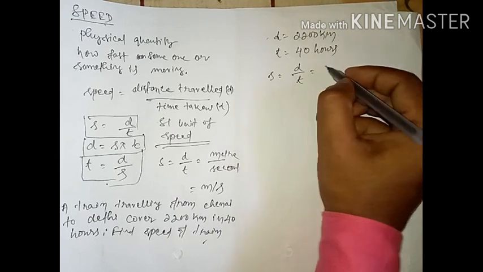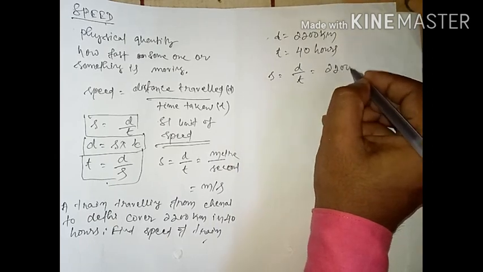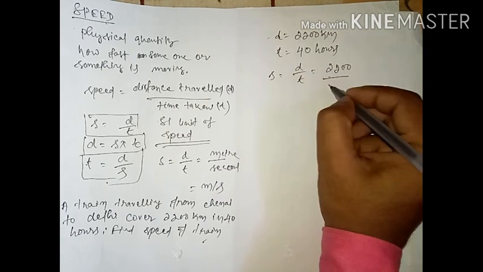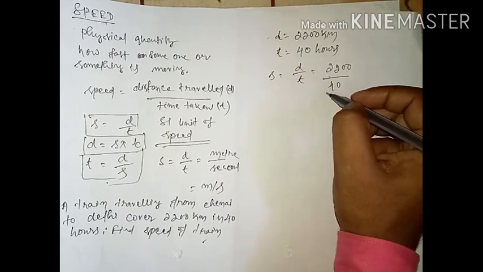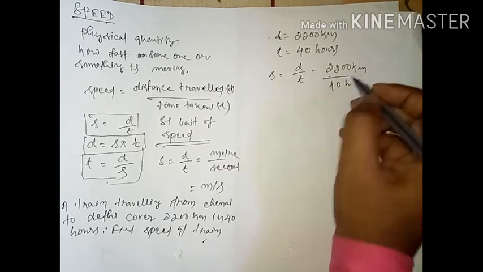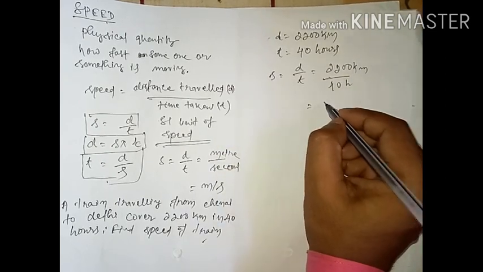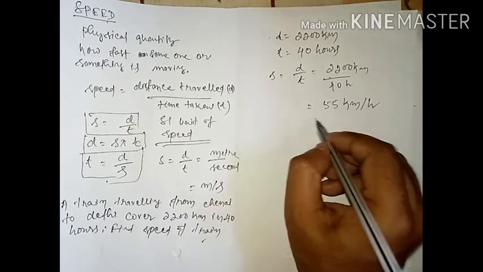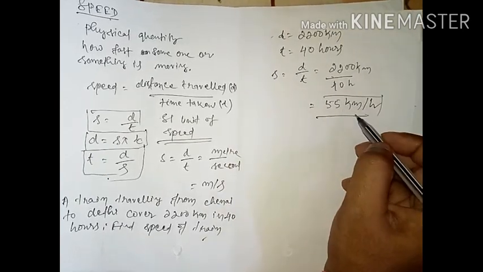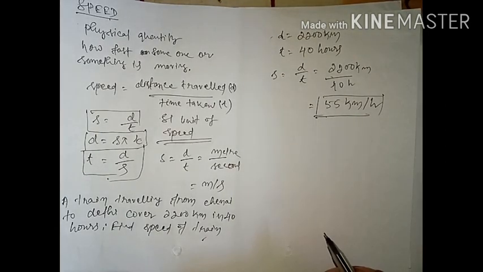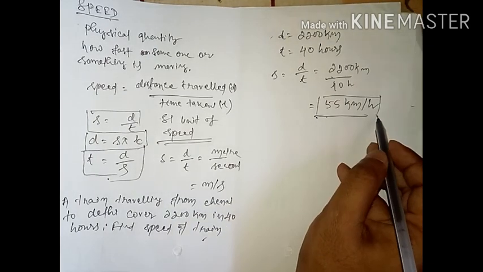So distance is 2200 kilometer divided by time, 40. So your answer will be 55 kilometer per hour. This is the speed of your train.